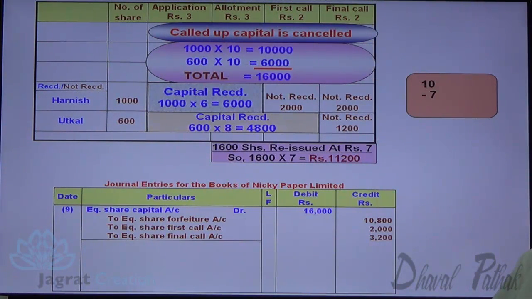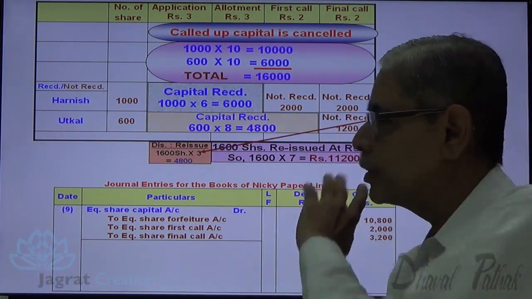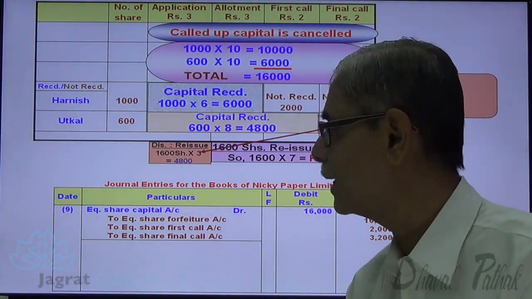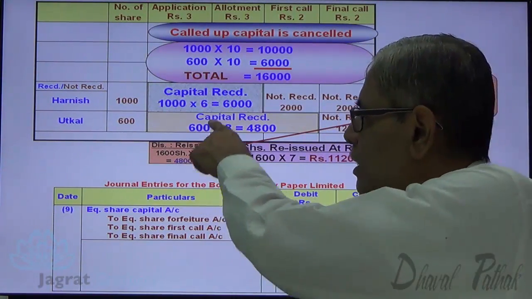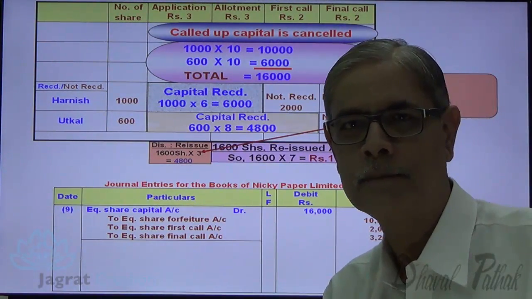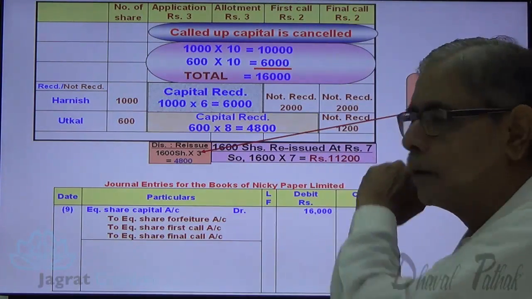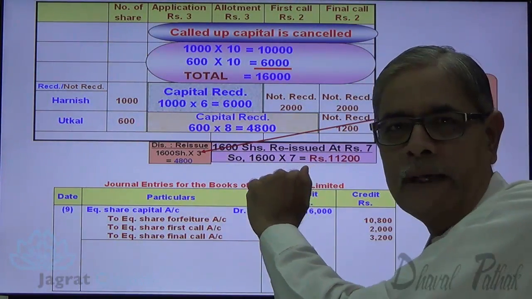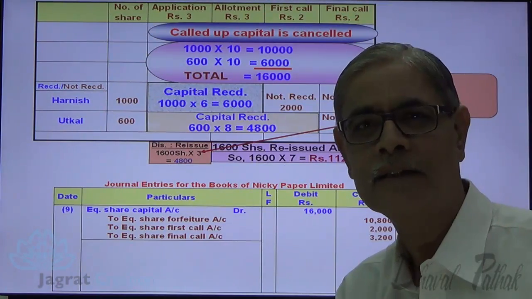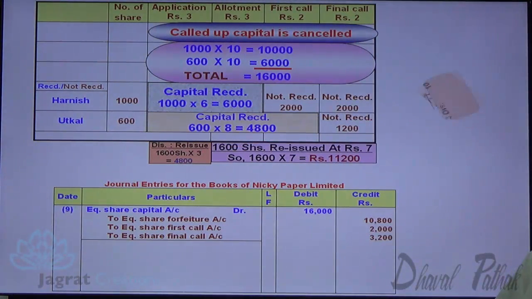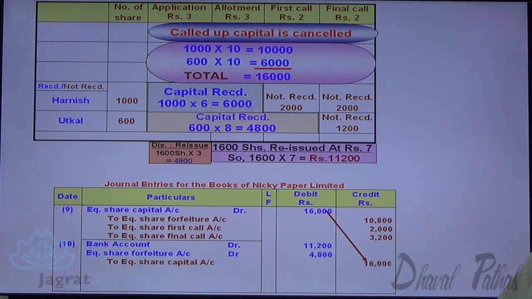Now a share of 10 issued at 7. Discount on reissue 3 rupees, 1600 shares, 4,800. This discount has to be paid out of this forfeiture income. So what's the journal entry? Bank account debit, share forfeiture account debit, to called up capital account credit. So bank account debit 11,200, share forfeiture account debit 4,800, to equity share capital account credit 16,000.